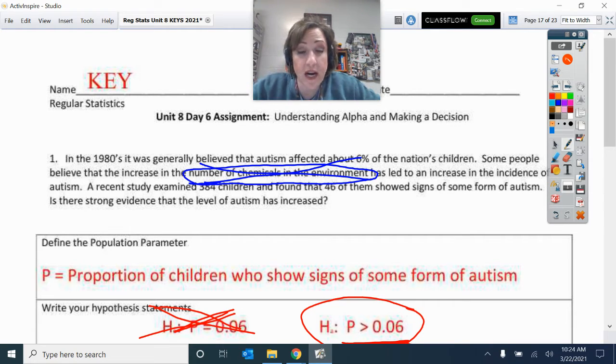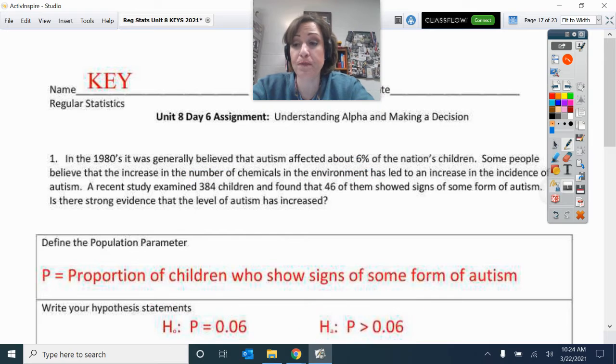We're not doing that, so we never can really say the cause. Is it something else? Could it be that we're just identifying those children and those signs and symptoms better? We have a broader spectrum of what we classify as the autism spectrum. So we cannot necessarily say what the cause is. So do not put that in your conclusion.